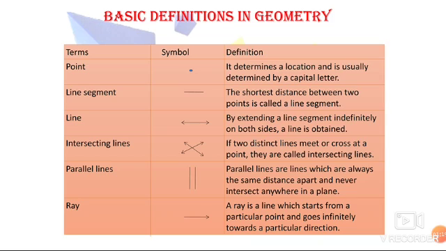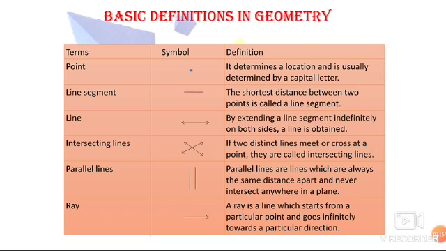Next comes a line. A line is extended on both the sides indefinitely. That is, you can extend it to how much ever distance you want. It is unlimited. So we represent it by the arrow marks at both the ends. Next one is intersecting lines. If you take any two lines and if they meet or cross each other at a point, then these lines are called as intersecting lines.